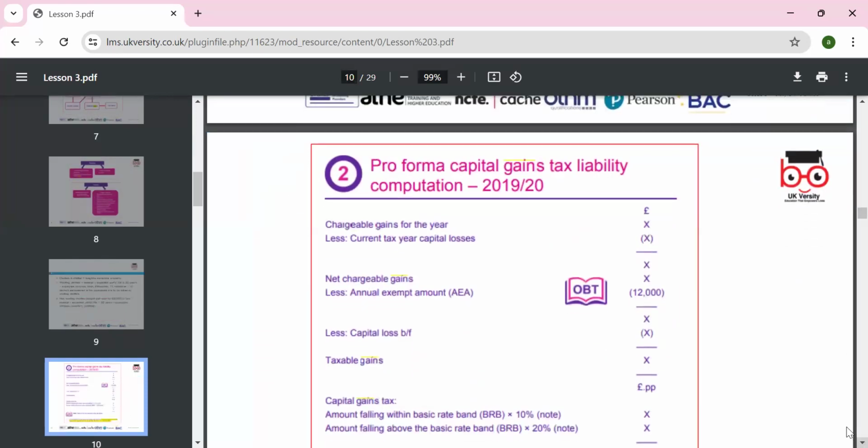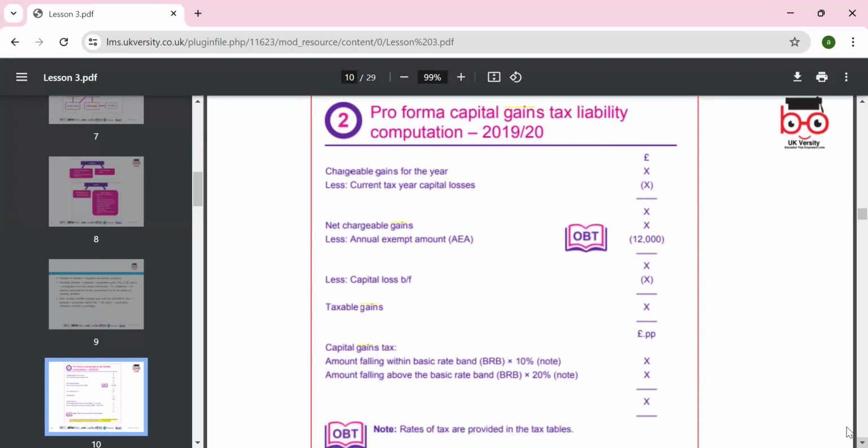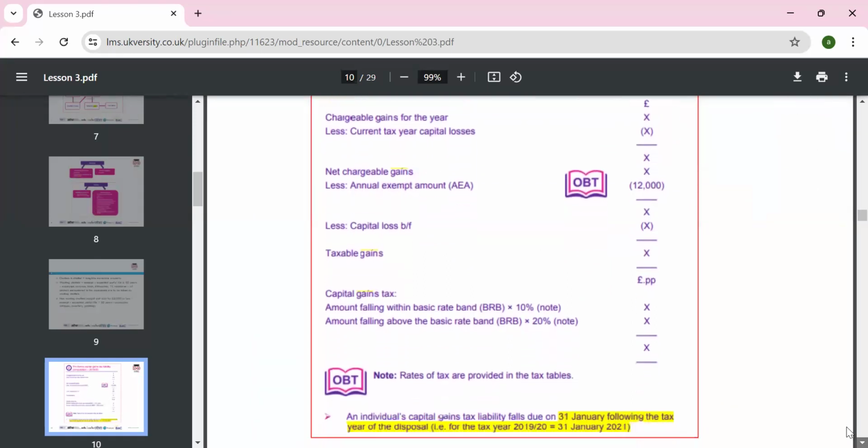Okay, so the pro forma of the capital gains tax liability computation: we take the chargeable gains less the current year capital losses. If you have a net gain, we have the annual exempt limit, then the taxable gain. Then 12,570 less the personal allowance. Each year we can look at the capital loss and the taxable gain.